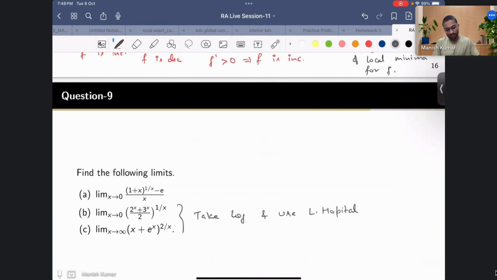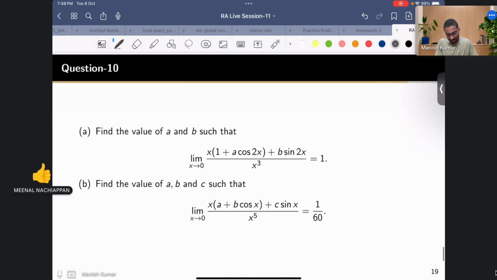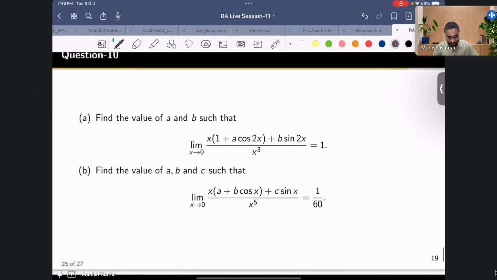Okay, now let's come to the 10th problem. Over here you have been given that this limit exists and is equal to 1. So you have to find the proper choice of a and b for which this is true.